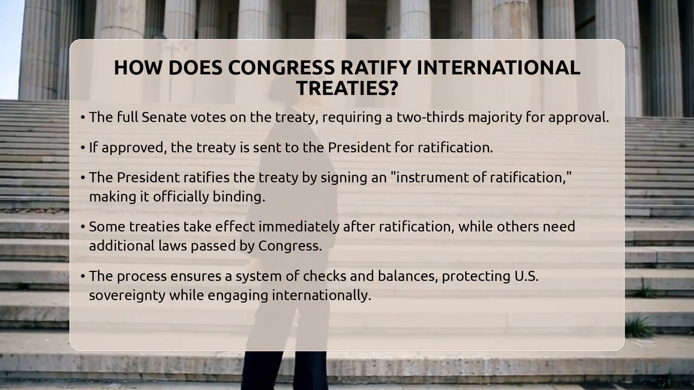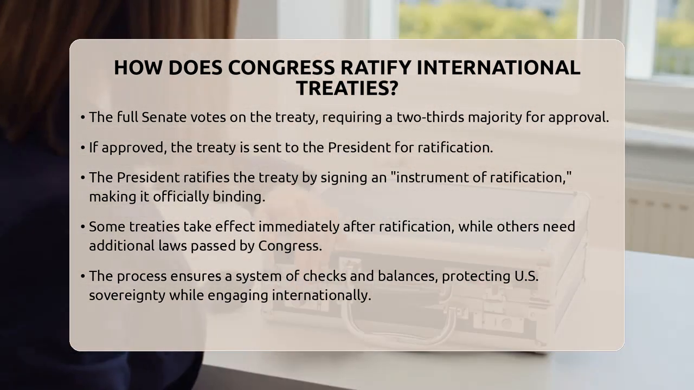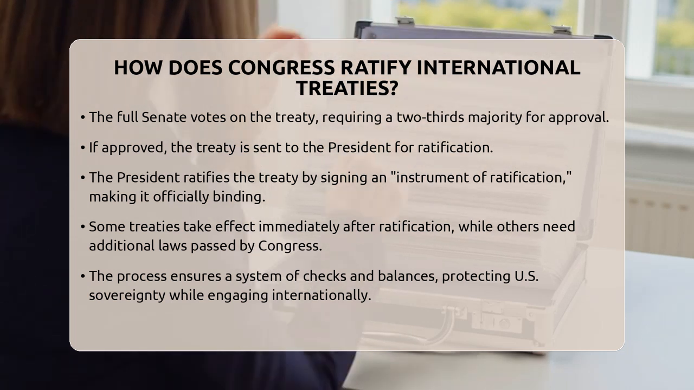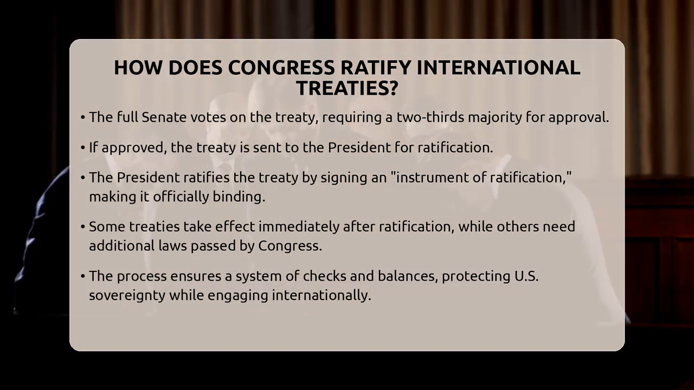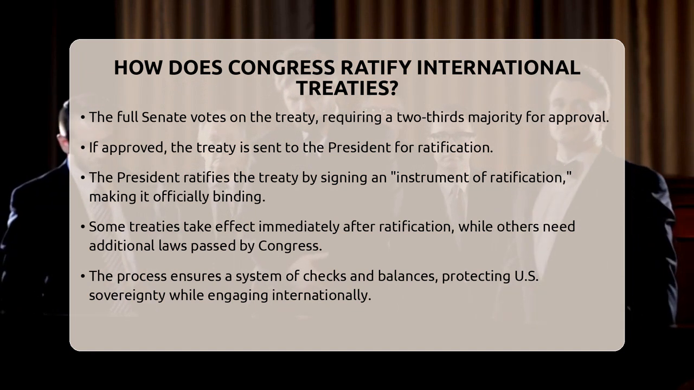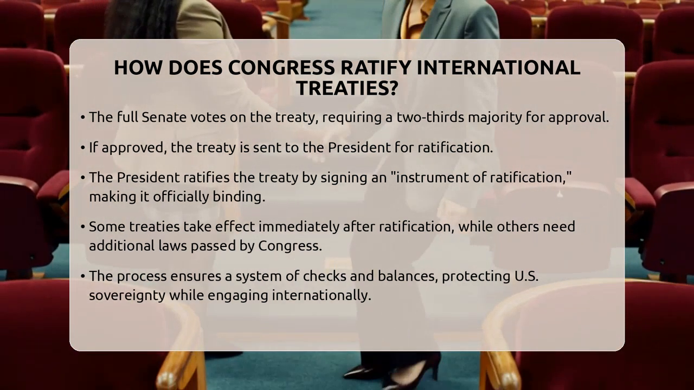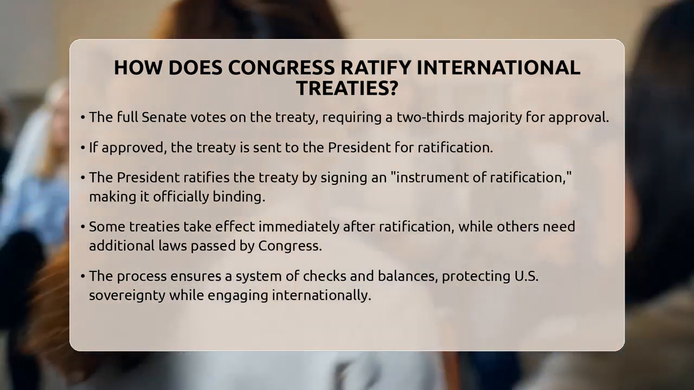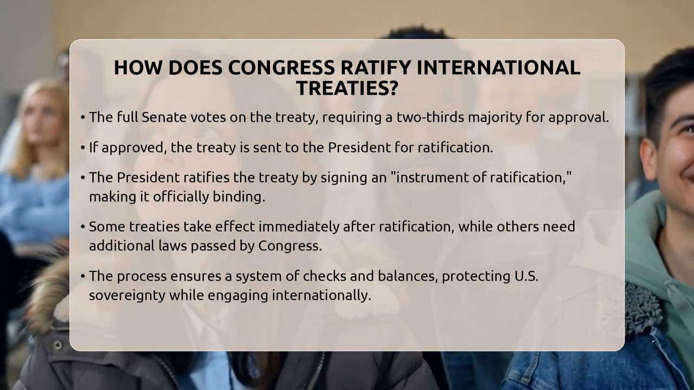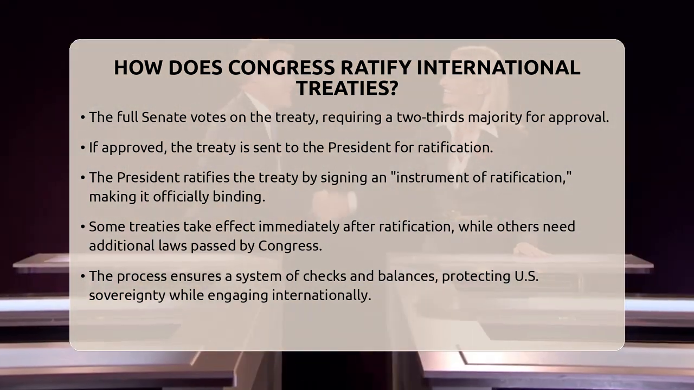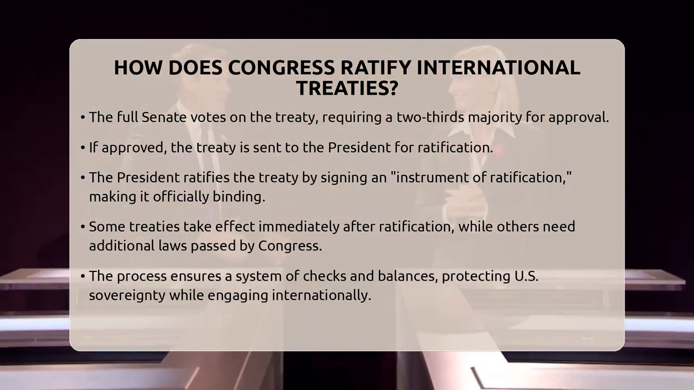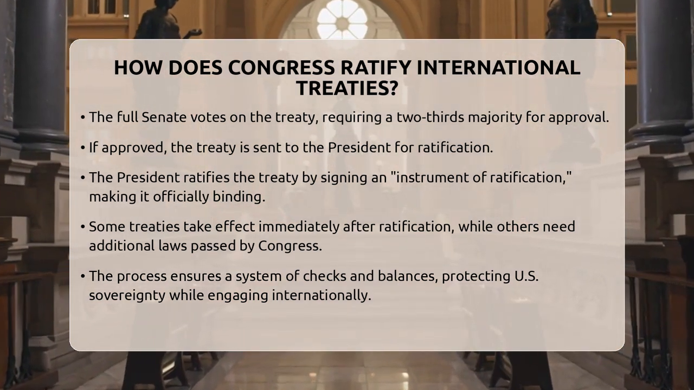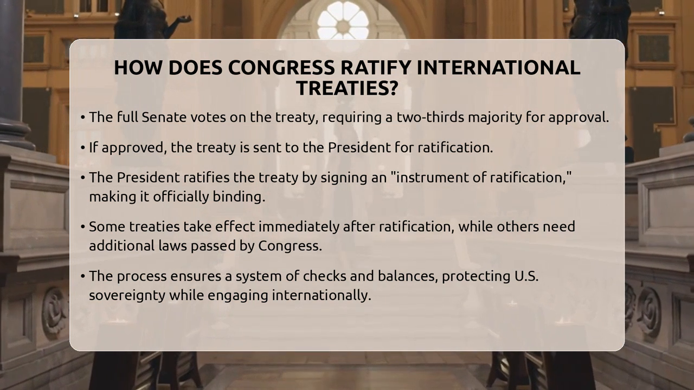It is important to note that some treaties, especially those that do not require implementing legislation, become effective immediately after ratification. Others may require additional laws to be passed by Congress to implement specific provisions of the treaty into domestic law. This process ensures that international agreements are carefully scrutinized and approved through a system of checks and balances, maintaining the sovereignty and interests of the United States while engaging with the global community.